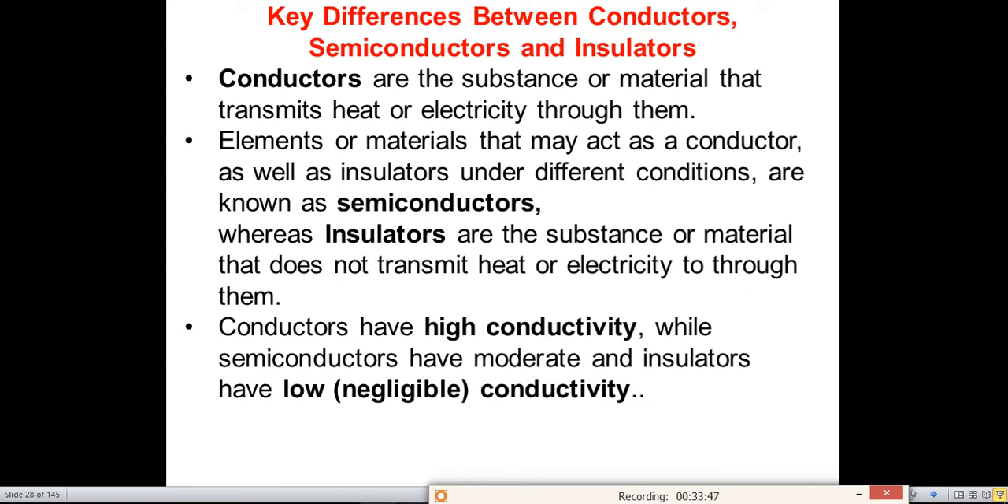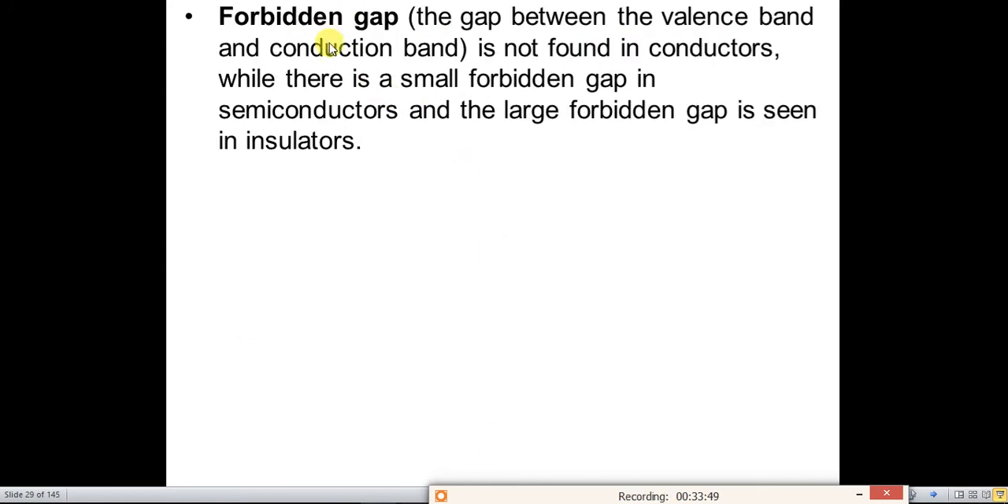Another term I want to define here is the forbidden gap. So what is the forbidden gap? The forbidden gap is the gap between the valence band and the conduction band. So this gap is not found in conductors. We will see in detail later on what the forbidden gap is and how it looks. I will show you in detail in the next slides.